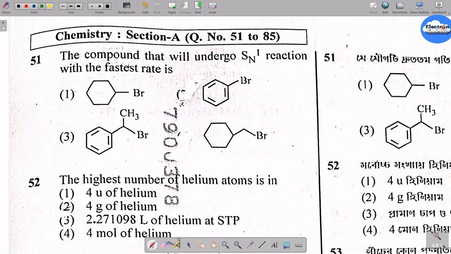So the first question is: the compound that will undergo SN1 reaction with the fastest rate. In case of SN1 reaction, the stability of carbocation is the most important factor. So carbocation stability is the most important here.